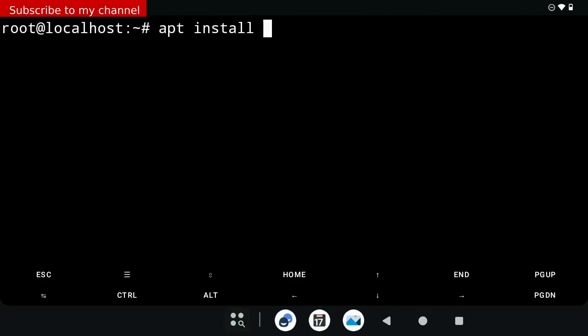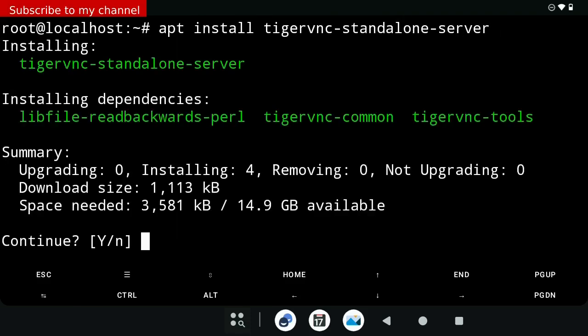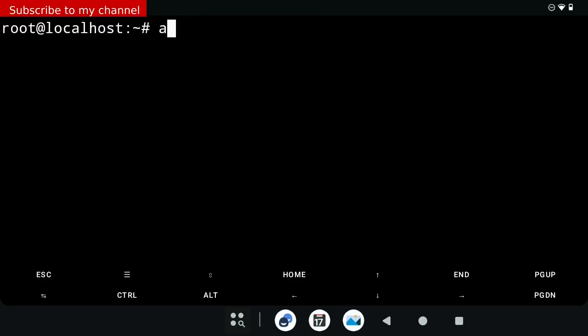Command number 8, apt install tigervnc-standalone-server. Command number 9, apt install dbus-x11.